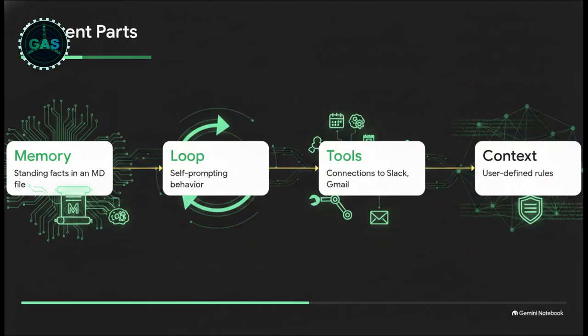So what actually transforms a standard chatbot into a fully autonomous worker? Well, it boils down to these four core parts. First up, memory. These are standing facts stored in a simple text file like a markdown document, so the system actually remembers who you are. Second is the loop, which is basically the heartbeat. Instead of waiting for you to hit enter, the agent sees the result of an action, asks itself what's next, and literally prompts itself. Third, tools. This is giving it the ability to connect to Slack, your Google Calendar, or your Gmail. And fourth, context. These are the specific, user-defined rules of engagement for whatever project you're working on.